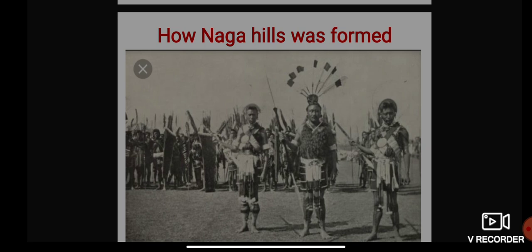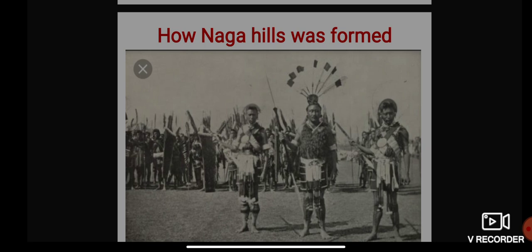With this move, the British hoped to conquer the eastern Naga hills. Remember, they had conquered the rest of the Nagas, but they were not able to conquer the eastern Naga hills. So in order to conquer that, the British set up a subdivision in Oka, and later shifted it to Mokokchung. However, the eastern Naga hills were never conquered by the British.